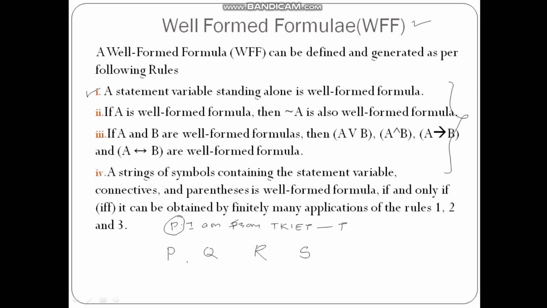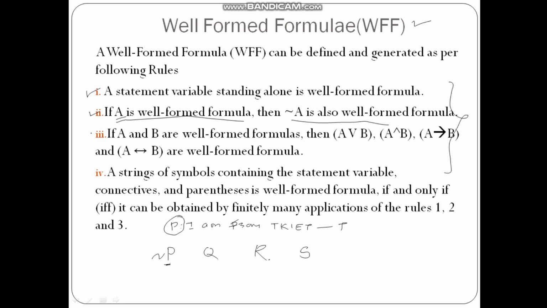You may remember that we have constructed a truth table for 4 variables. So these 4 are standing alone. They are all well formulated formulas. Moving ahead, second one: if there is a well formulated formula, then not of A is also a well formulated formula. As I told, if P is a well formulated formula, then not P is also a well formulated formula, and it is applicable for all.